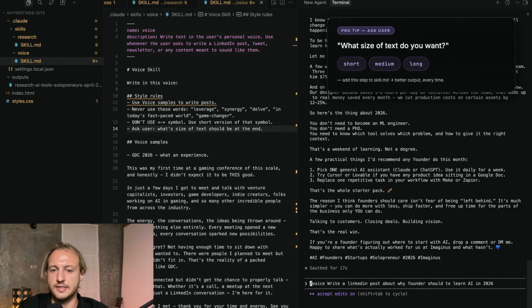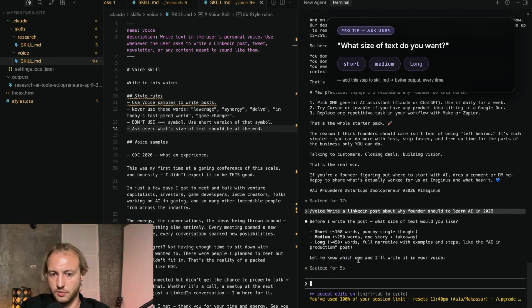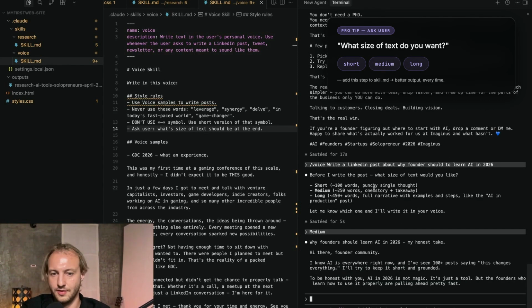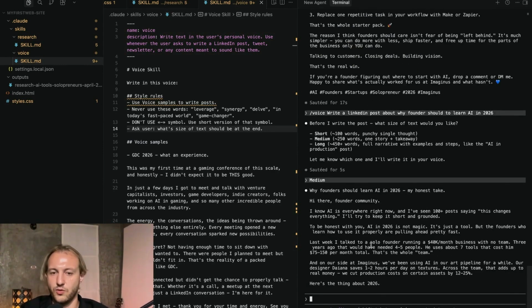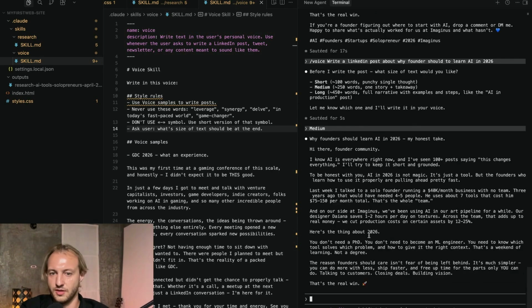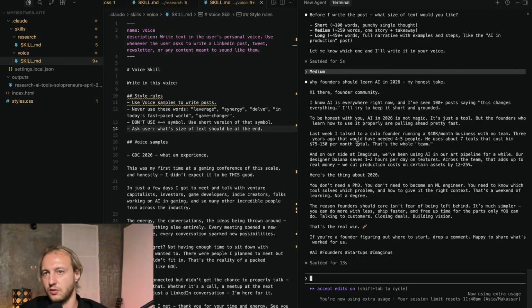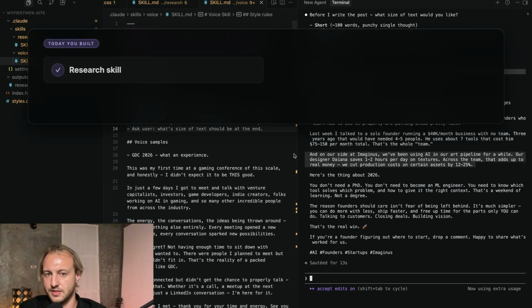Okay, before it writes, it asks me, do I want short, medium, or long? I want medium, yeah. So now you see this skill works better for me because I have not so long text. I have this with the emoji. I'm writing it with emoji. It's using my text as base. And yeah, it's good. I like it.